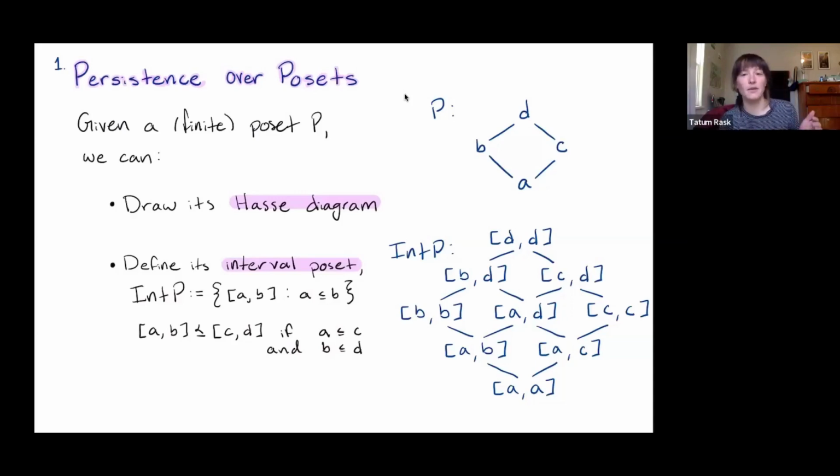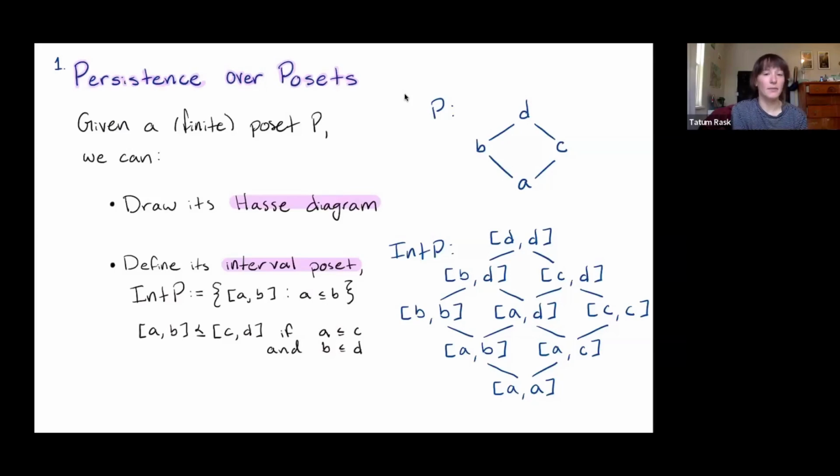The Hasse diagram, you can read off the ordering of our poset. So if we have this poset P, we read from bottom to top, and the lines tell us anytime there is a relation. So in P, A is less than or equal to B, A is less than or equal to C, and then we also assume transitivity, so A is less than or equal to D as well.